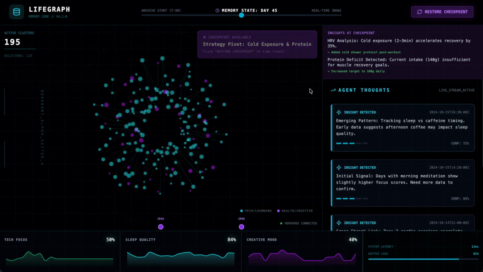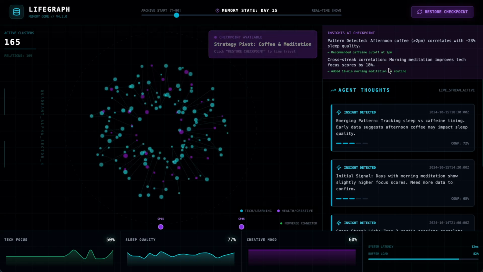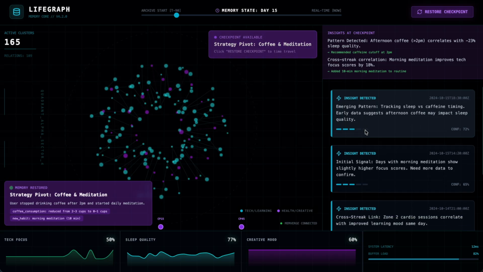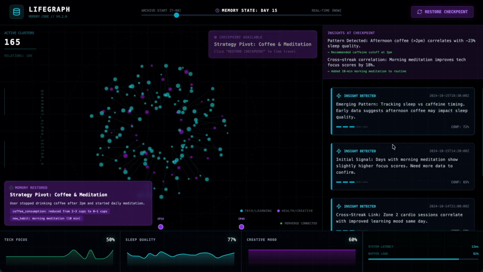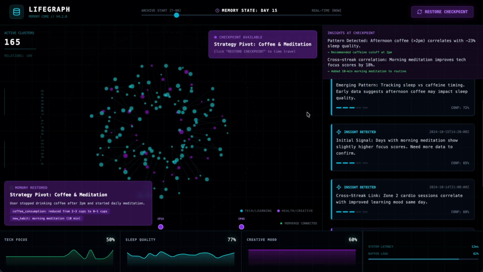But what did the agent know two weeks ago? Let me slide back to day 15. This is checkpoint 1. Now I click restore checkpoint, and as you watch the insights panel, the cold exposure protocol is gone. The protein recovery link is not there. The agent only shows what it knew at day 15: simpler patterns, fewer correlations. So this is cognitive time travel.